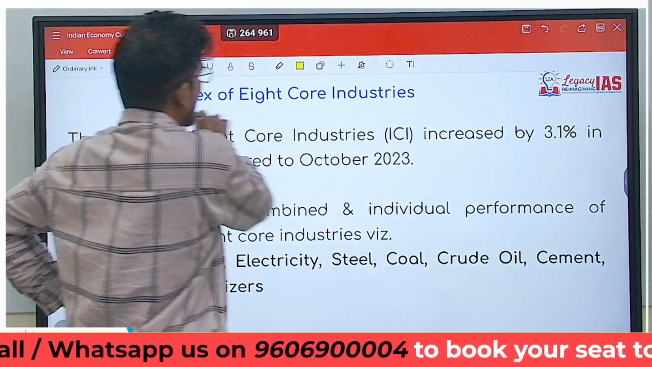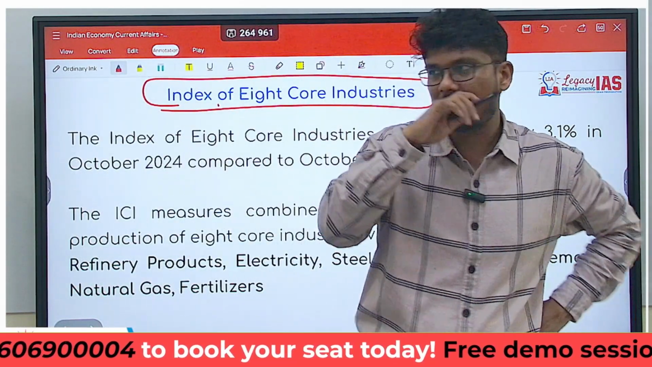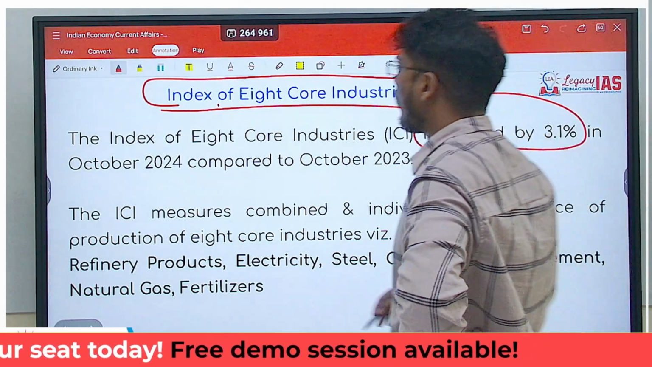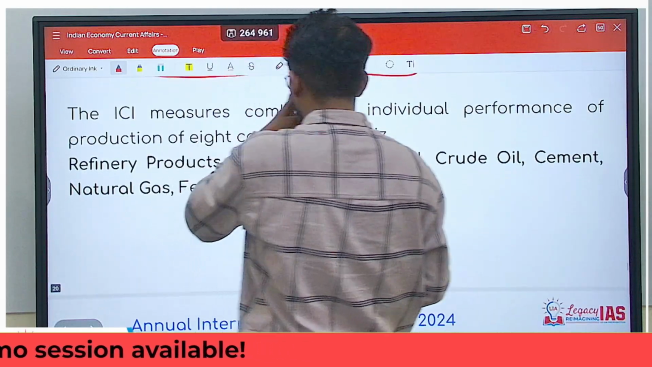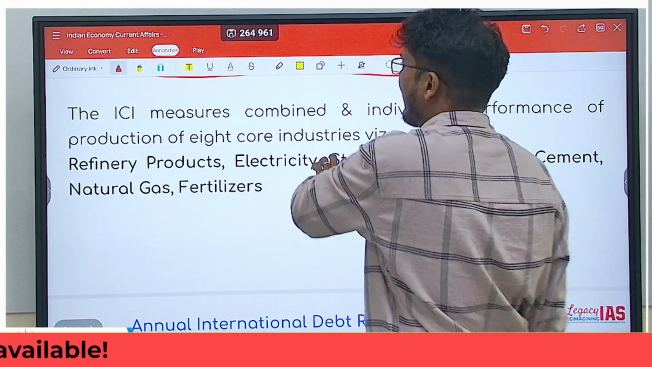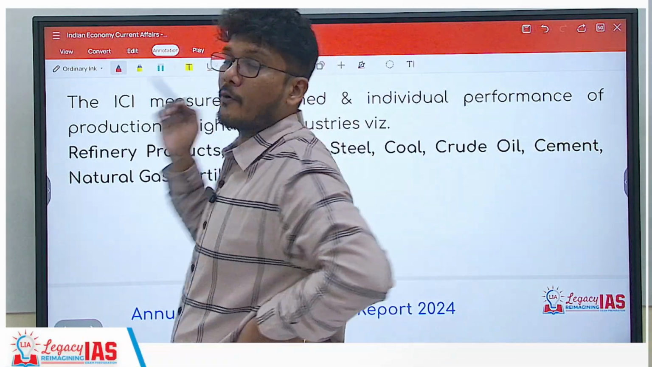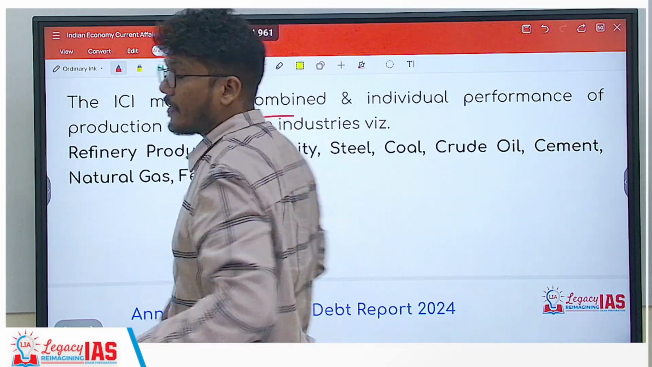Next, very important, index of 8 core industries. So index of 8 core industries has been released and it shows that there is an increase by 3.1% in October 24 as compared to October 2023. Now, what is this ICI index of core industries? It measures combined and individual performance of production of 8 core industries. So what are these 8 core industries?